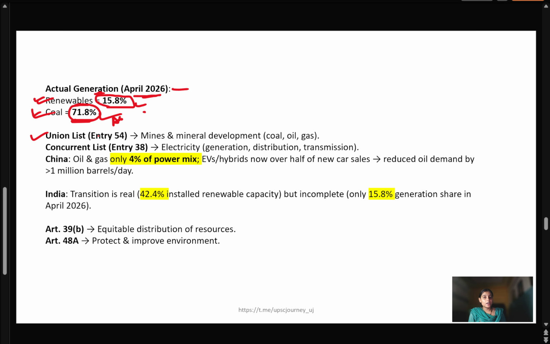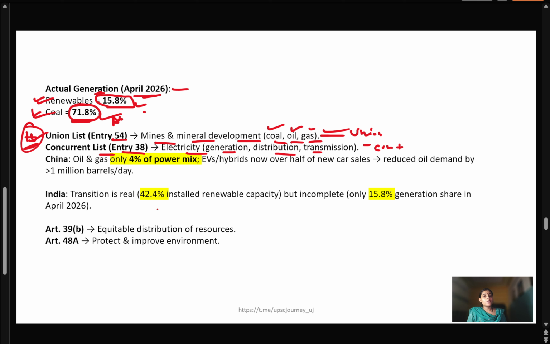Talk about Union List entry 54. It talks about mines, minerals and development. Coal, oil and natural gas come under the Union List. Important. So it should be remembered that mines, minerals and development, which is about coal, oil and natural gas, come under the Union List. And in the Concurrent List, Entry 38 deals with electricity generation, distribution and transmission. So mines and mineral development come under the Union List, but electricity generation, distribution and transmission come under the Concurrent List, meaning both the central government and the state legislature can make a law on that.